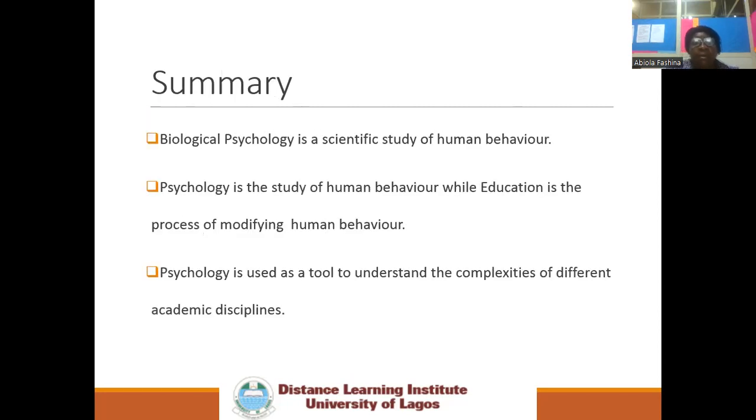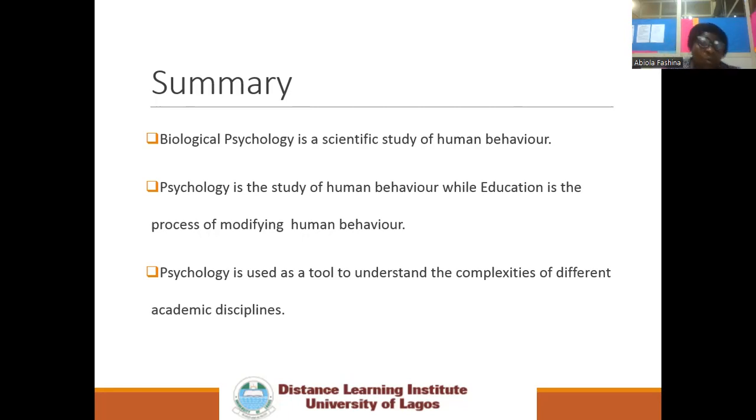Now, in today's lesson, we have looked at biological psychology, which is a scientific study of human behavior. We have also looked at psychology, which is the study of human behavior, while education is the process of modifying that human behavior. You can see the correlation.